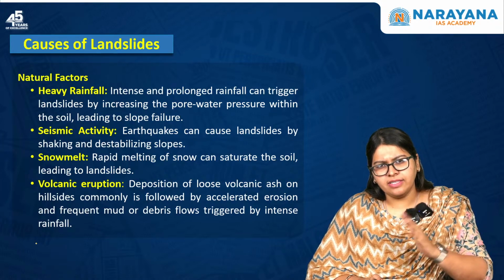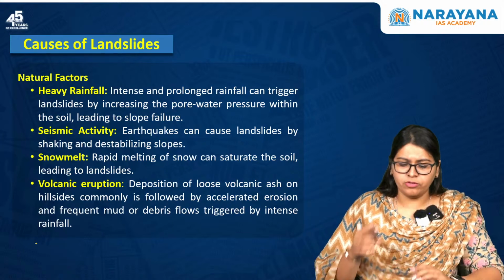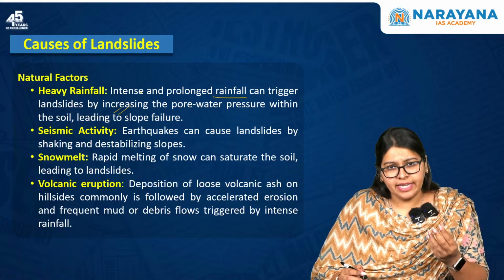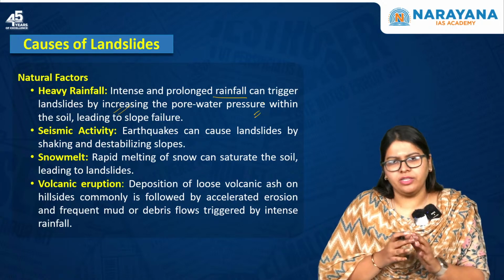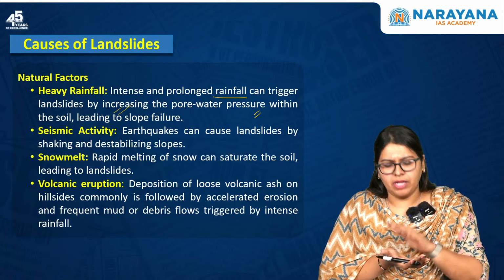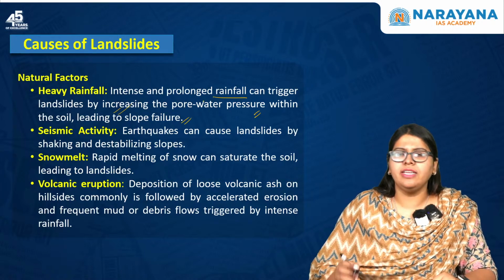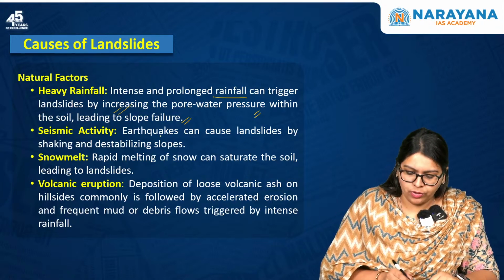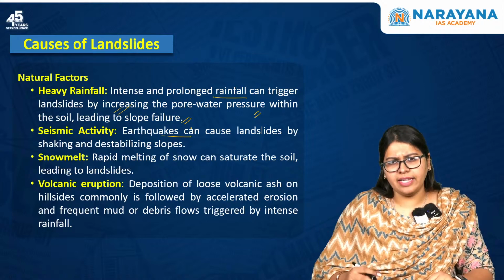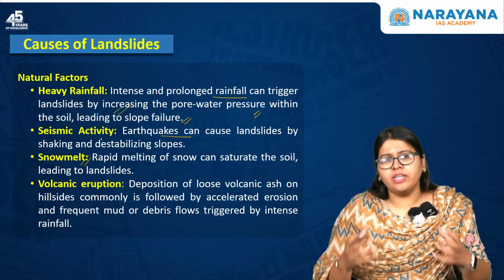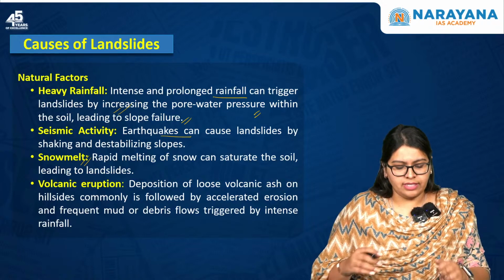When there is a consistent or persistent amount of rainfall, this can trigger landslides by increasing the pore water pressure within the soil. So within the soil, the pore water pressure increases, it becomes muddy, and this leads to the failure of the slope. Next, there can be seismic activity. As I told you, earthquakes can cause landslides, and similarly snow melt can lead to the saturation of the soil, so that results in landslides.